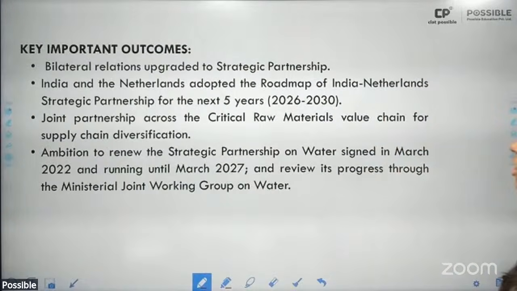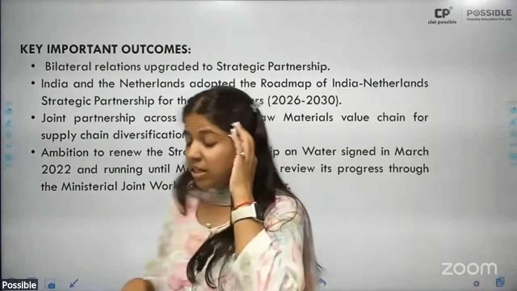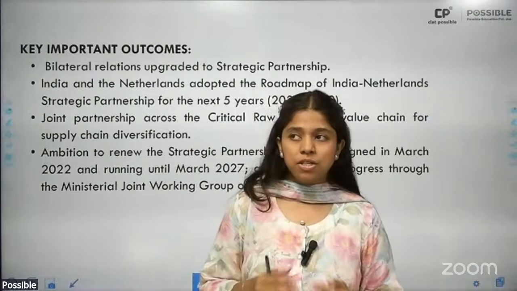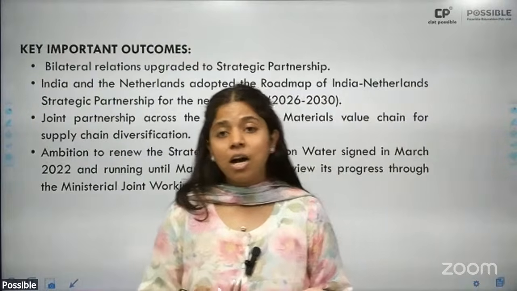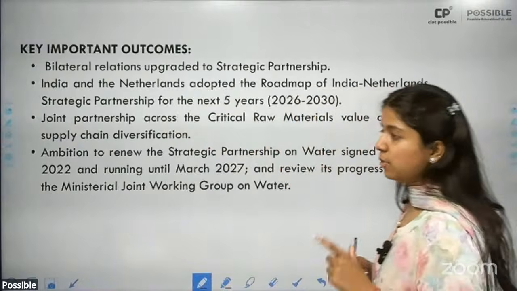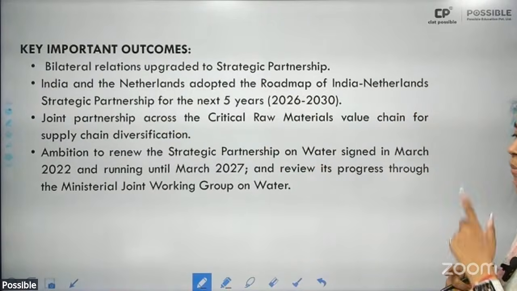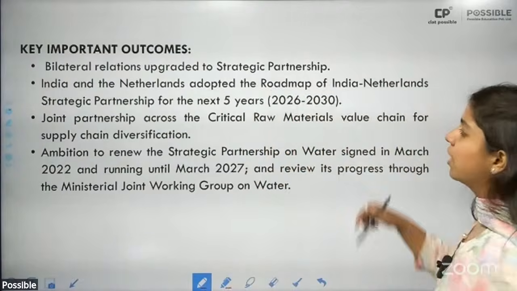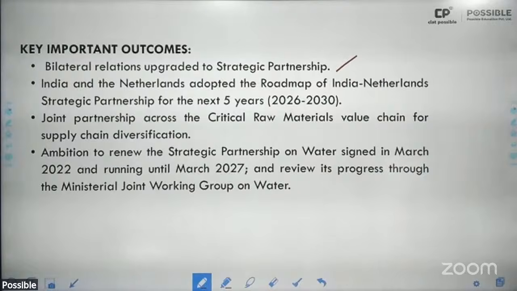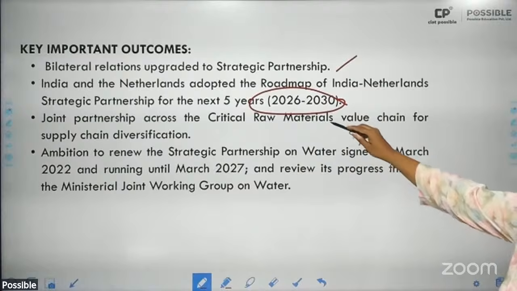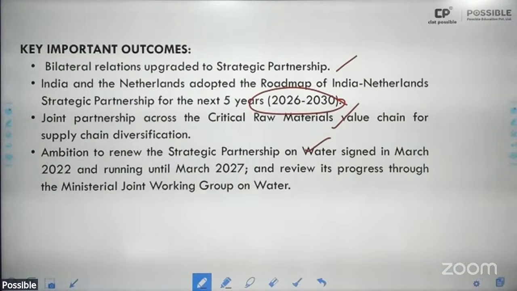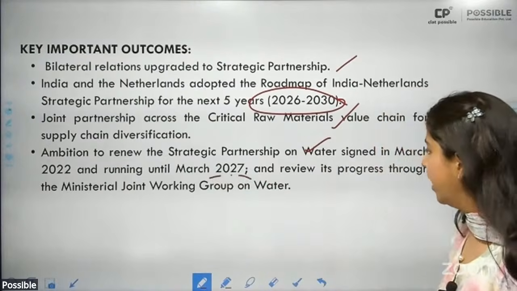Netherlands firstly. Now why is Netherlands important? Because Netherlands had these 11th century Chola inscriptions, which Netherlands has now returned to India. So because of the Chola inscriptions, it is significantly important that our Prime Minister visited Netherlands. Now they've upgraded it to strategic partnership. They've undertaken a roadmap of India and Netherlands strategic partnership for next year, a partnership on critical raw materials, and also to renew the strategic partnership on water, which was signed in March 2022, till 2027.